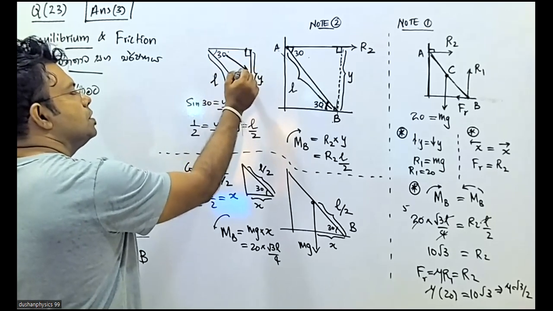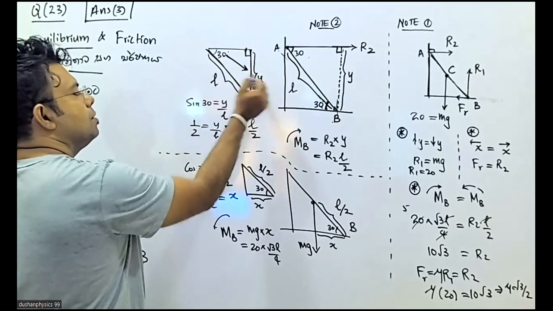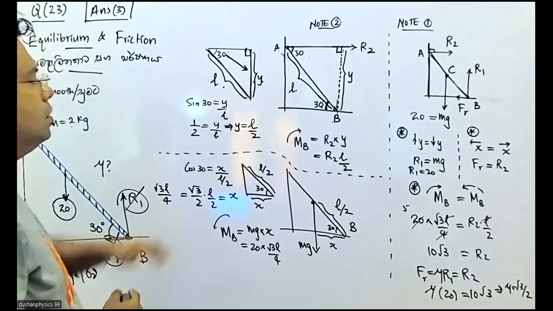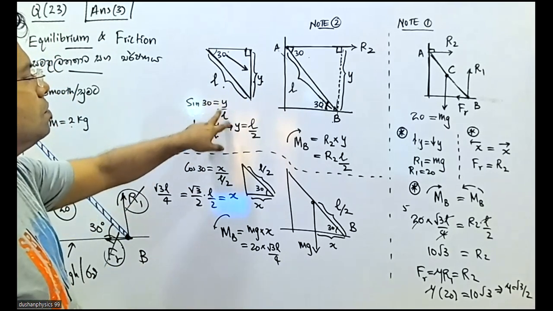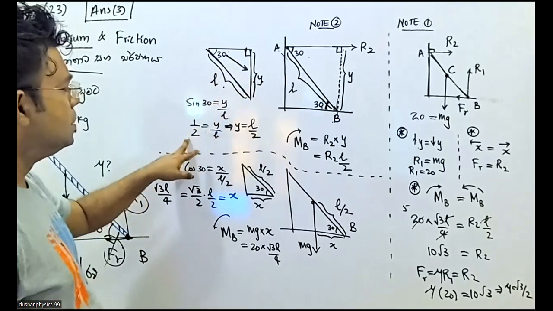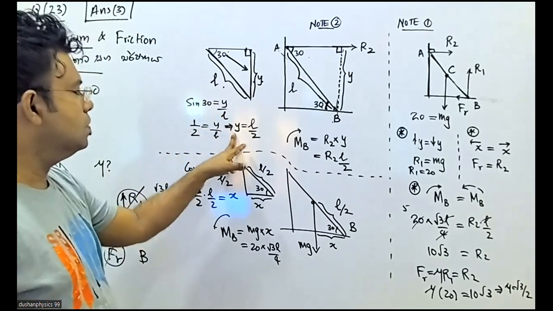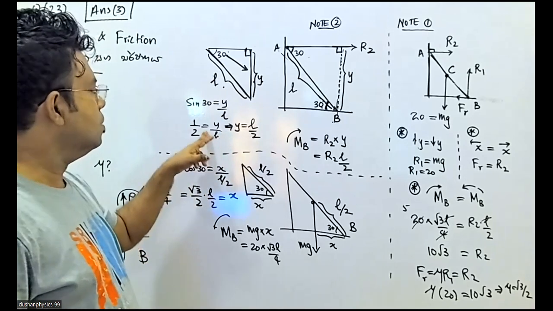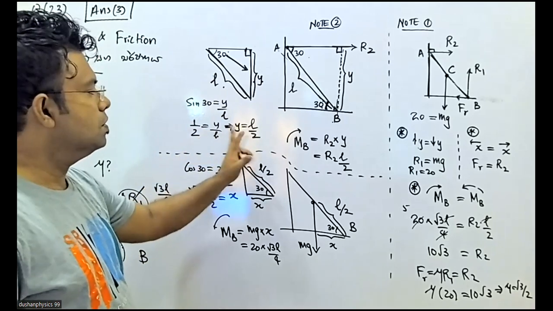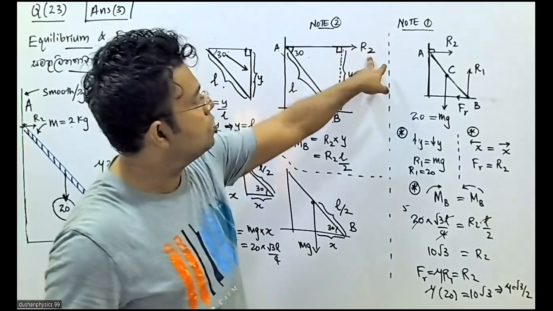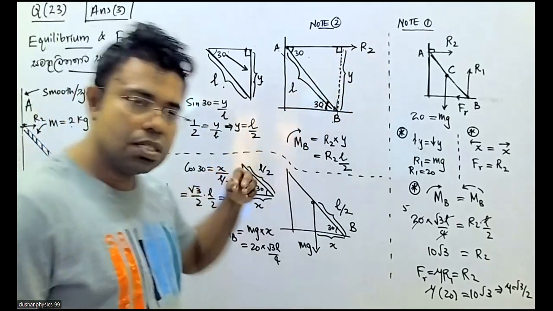This is opposite, this is hypotenuse. Sin 30 equals y over L. Sin 30 is half, so half equals y divided by L. Cross multiplying, y equals L over 2. Therefore, for R2, the perpendicular distance is L over 2.